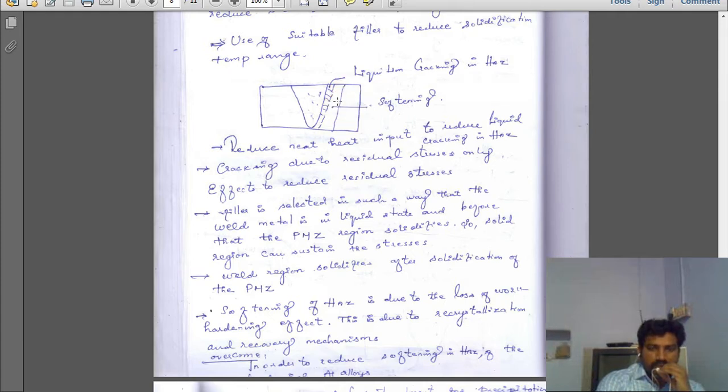Due to the heat, in the internal microstructure there will be recrystallization, recovery, and growth.